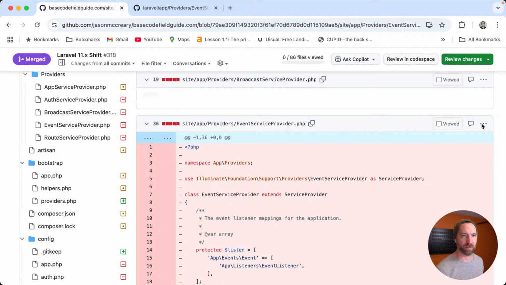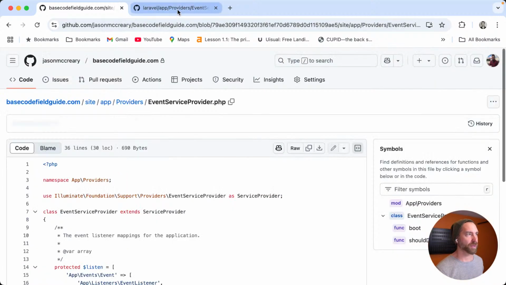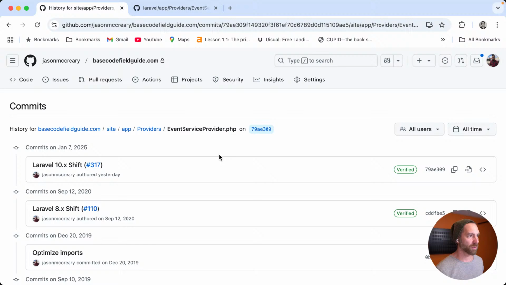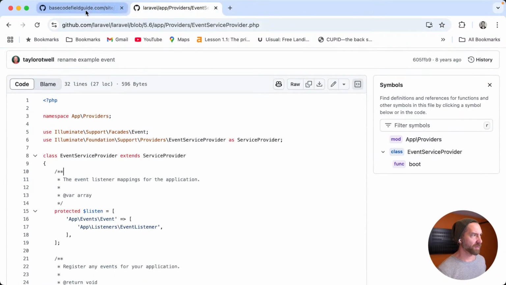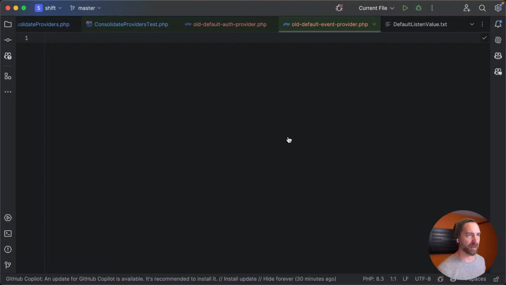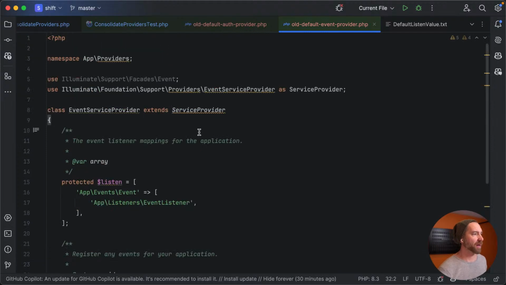Why is this so slow? Oh, did it open in a new tab? Oh, no, there it is. What is going on here? Did I open this in a new tab? It must have opened in a new tab or something. Copy. Paste. All right, cool.